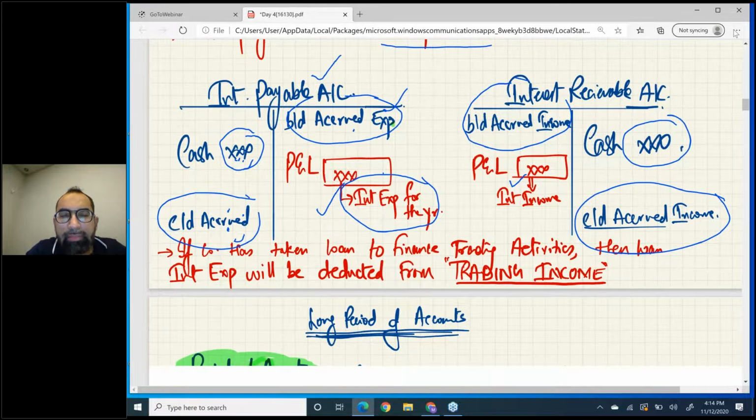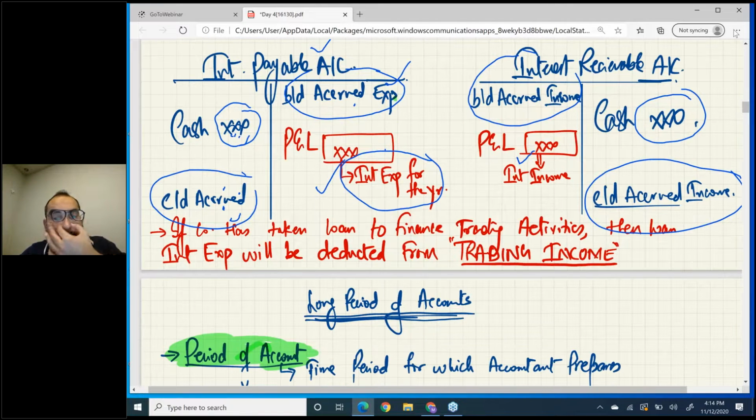You can read, if the company has taken a loan to finance trading activities or trading operation, then that loan interest expense will be deducted from trading income in the P&L.